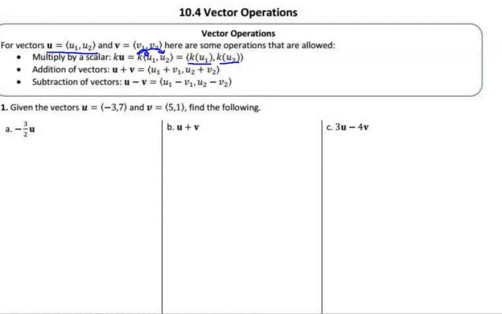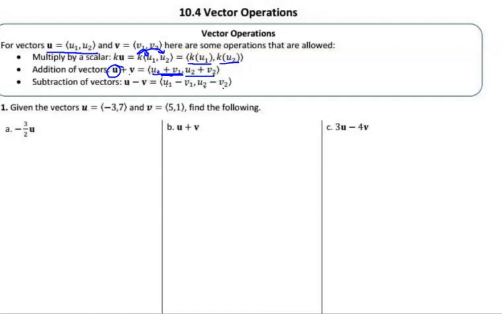When adding vectors, we take the first term of each vector, the horizontal parts, and add them together, and then the vertical parts of each vector and add them together. Subtracting, we take the horizontal part of one vector minus the horizontal part of the other, comma, the vertical component minus the second vertical component. It'll make more sense when we actually try those, because I think I kind of stumbled through that. So let's actually look at these and see what we come up with.